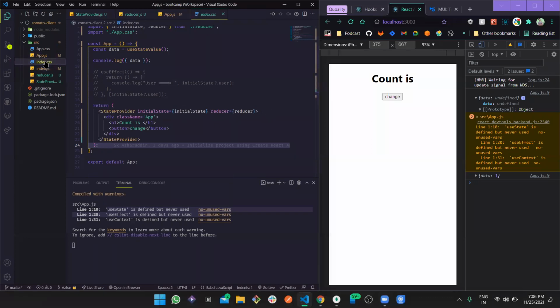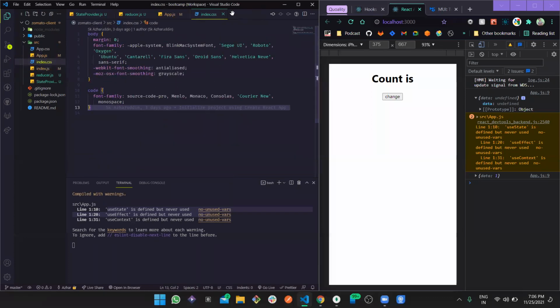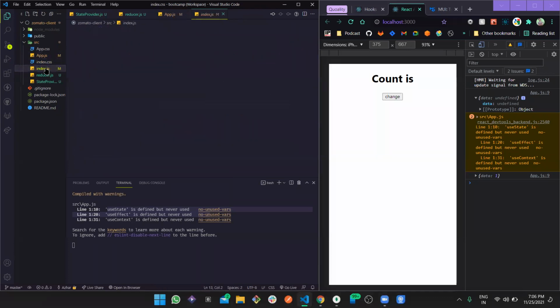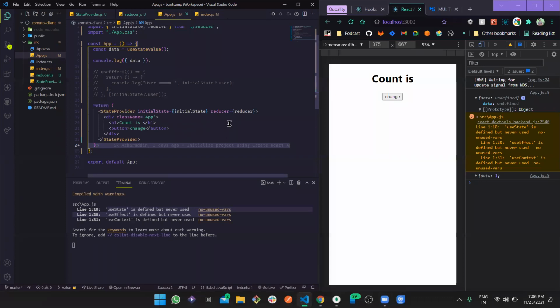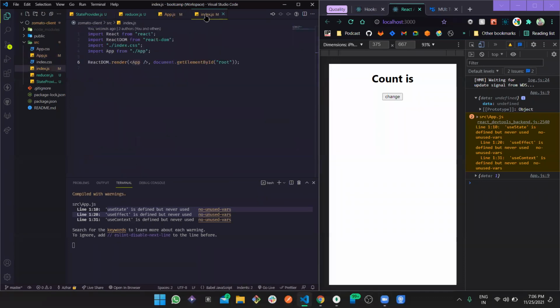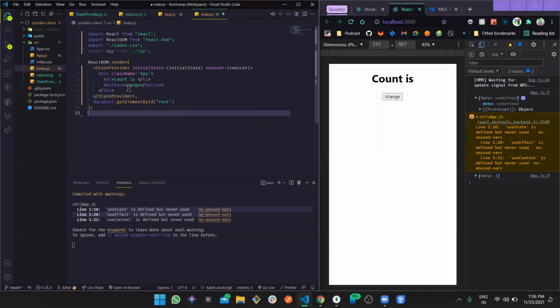So let's just change this and go to our, not this one, go to our index.js where we have defined it already, where we are using our application. Now let's wrap this entire application with this state management one. So let's copy this, go here and paste it here.